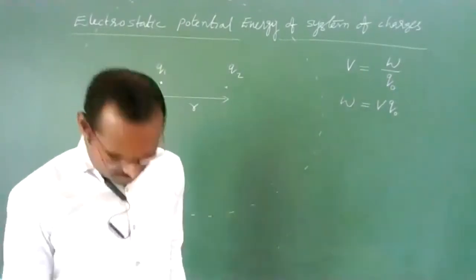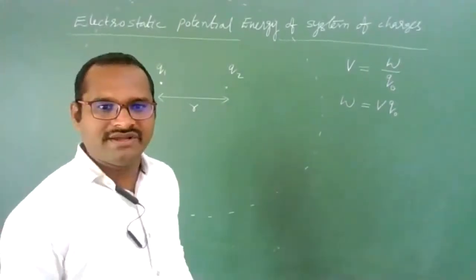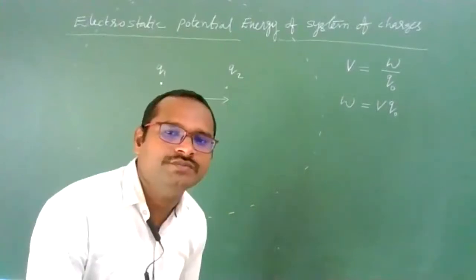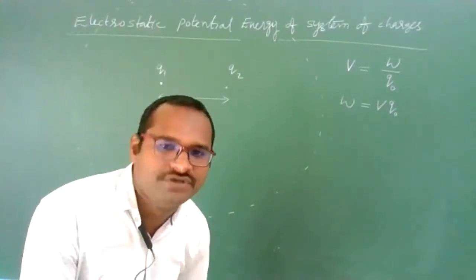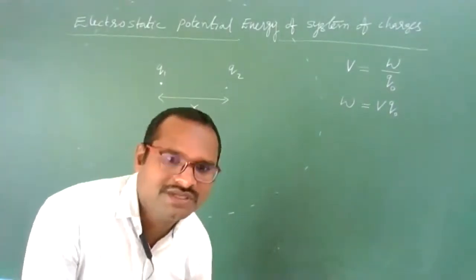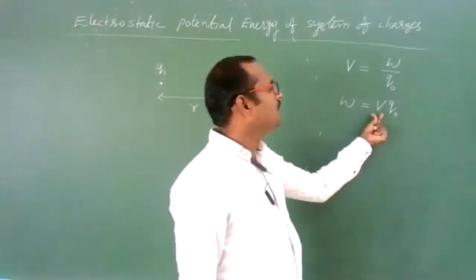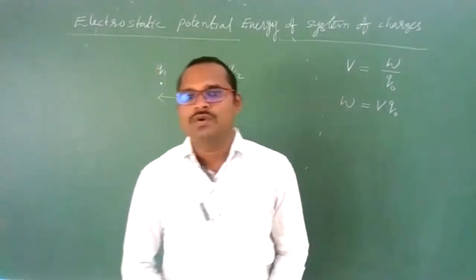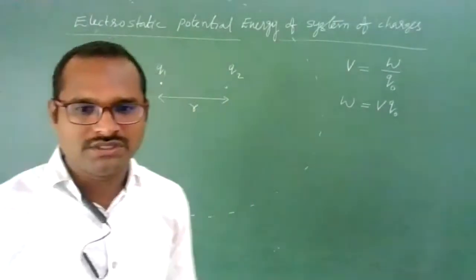Okay. Let us start. So what do I want to find? I want to find the work done to bring this charge Q2 into the location near Q1. Now this work done can be defined as potential times charge. Now what is this V? V is the potential.